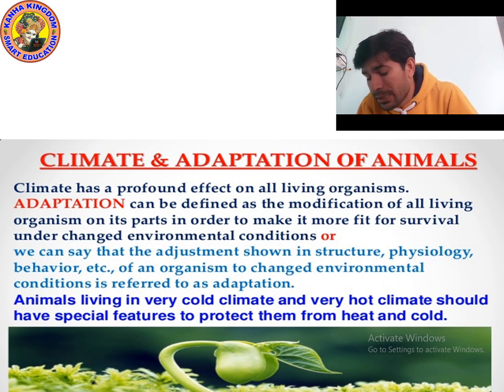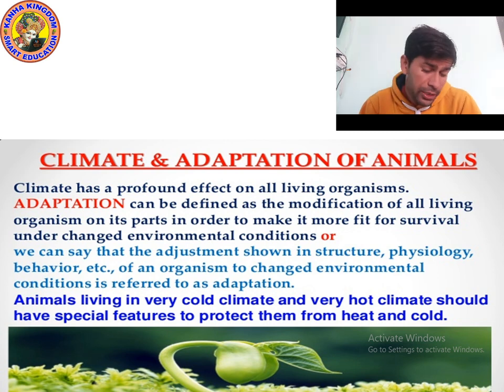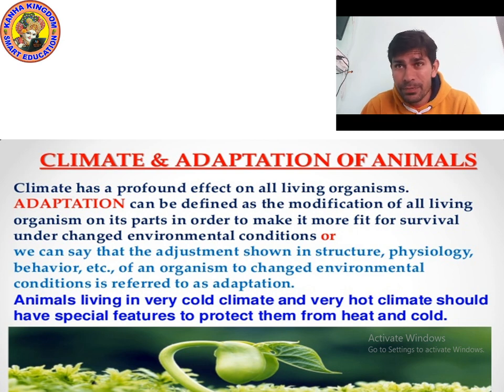Animals living in cold climate areas have different characteristics, different structure, different physiology, different behavior. And animals which live in hot climate areas also have different structure, different physiology, different behavior.